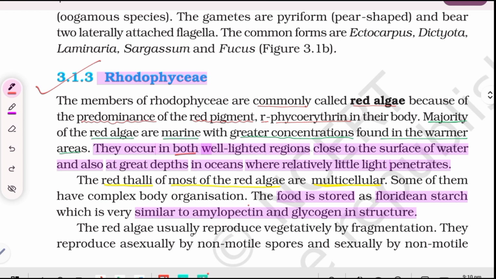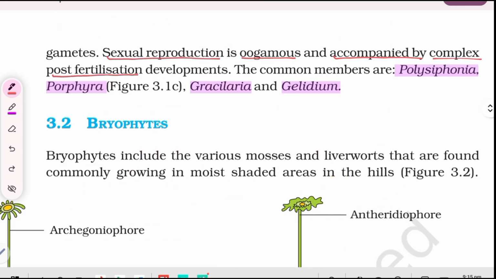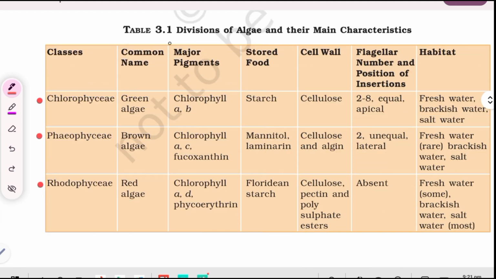The red algae usually reproduce vegetatively by fragmentation. They reproduce asexually by non-motile spores and sexually by non-motile gametes. Sexual reproduction is oogamous and accompanied by complex post-fertilization developments. The common members are Polysiphonia, Porphyra, Gracilaria, and Gelidium. Table 3.1: Divisions of algae and their main characteristics.